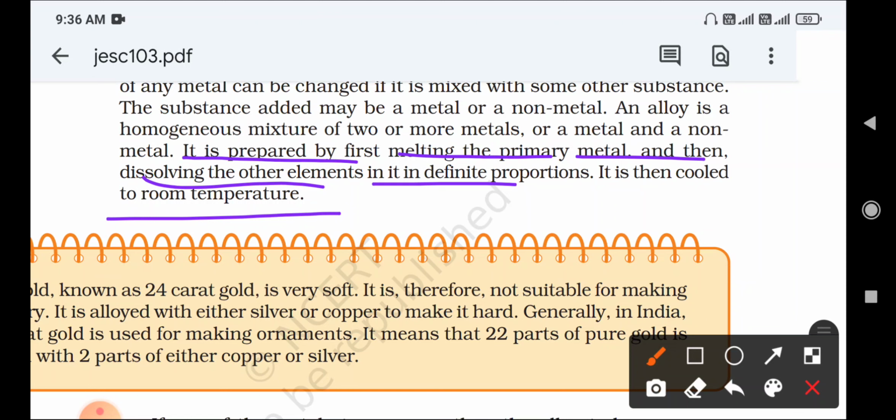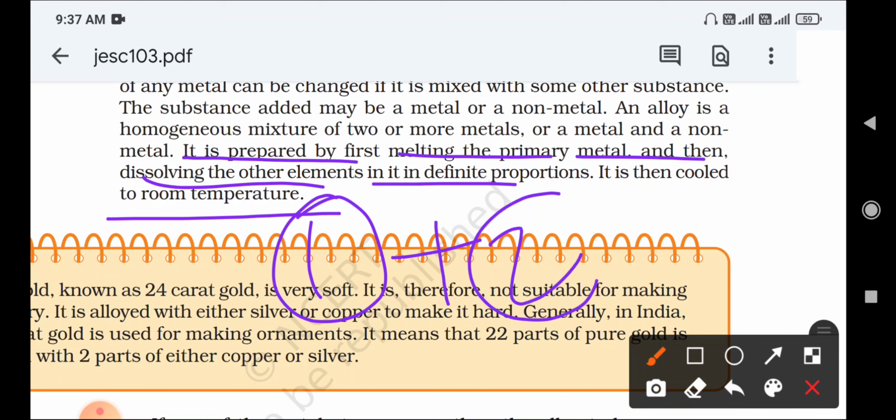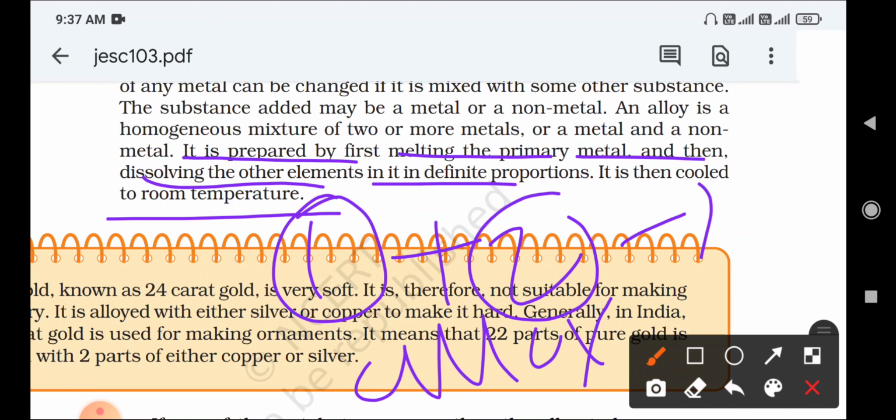After it cools down to room temperature, you get the required alloy. Depending on our requirement, we can add metals and non-metals and get the alloy. This is simple.